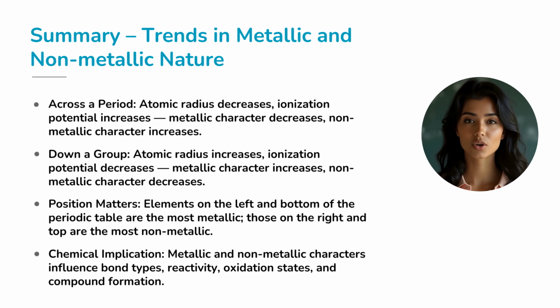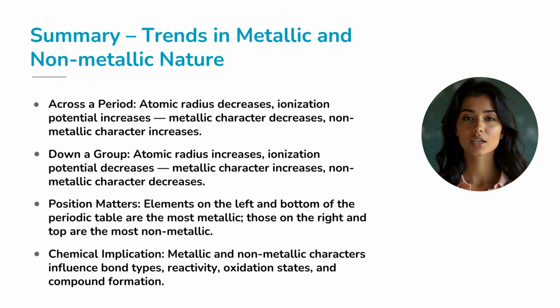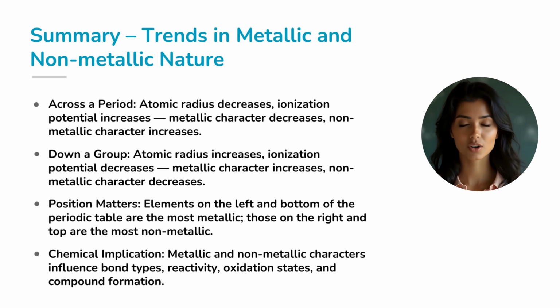As you move across a period from left to right, atoms shrink in size, ionization potential shoots up, metallic nature fades, and nonmetallic nature shines brighter. Move down a group, and the opposite happens: atoms grow larger, ionization potential drops, metals get stronger, and nonmetals lose their edge. Position is key. The left bottom corner of the periodic table is the metallic stronghold, while the top right corner is the nonmetallic